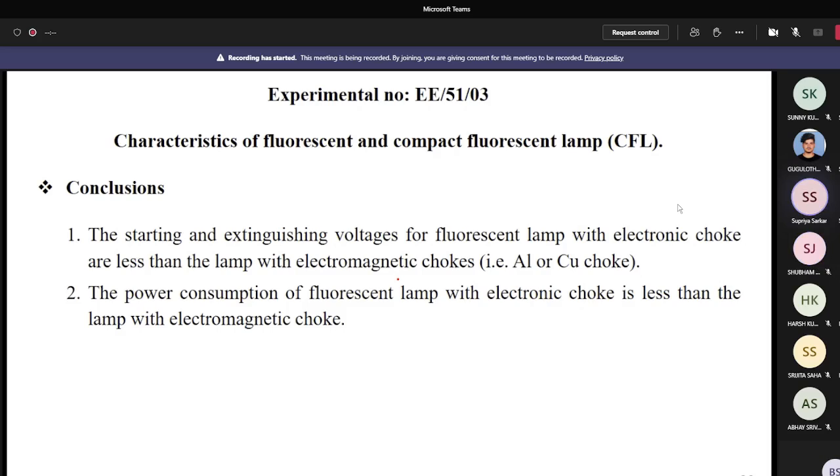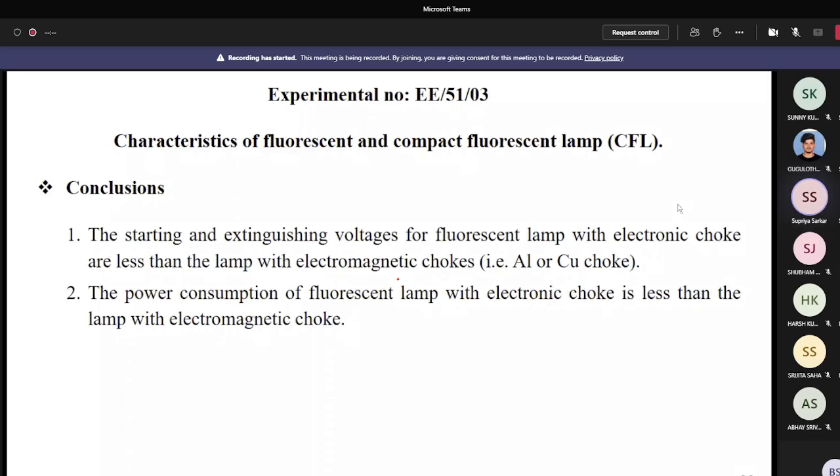But one thing is that sometimes the electronic choke is very costly, and if you buy an electronic choke at low cost, then basically it does not last for a long time. That is a problem.